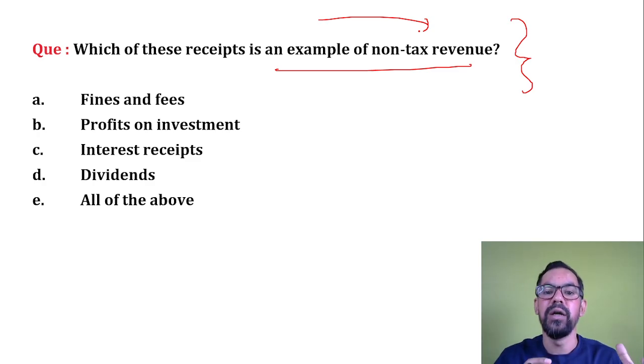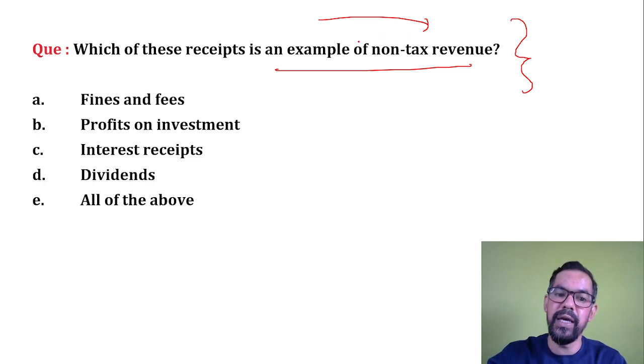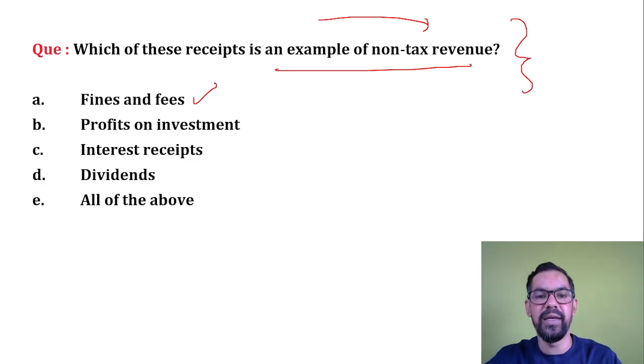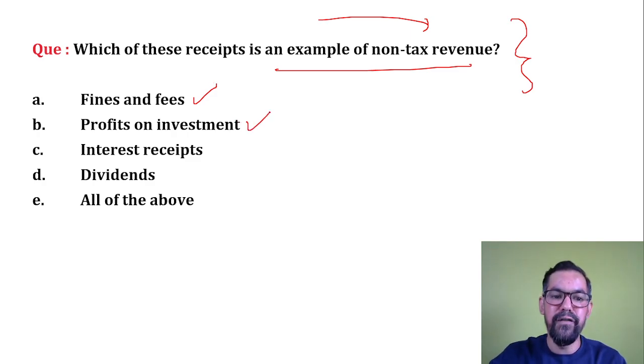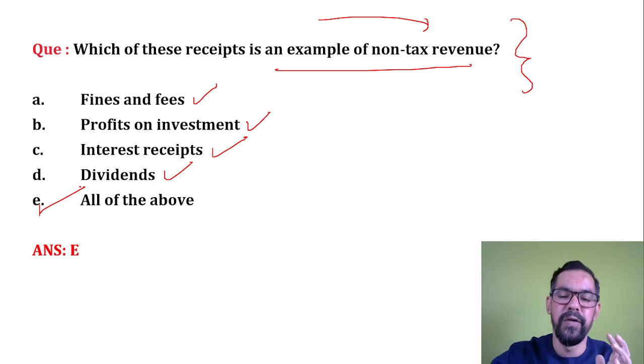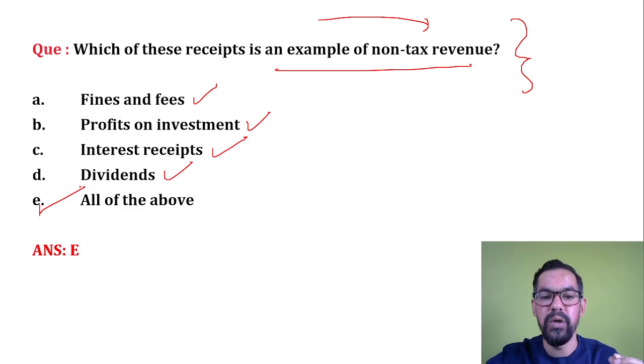So fee and fine are part of non-tax revenue, like challan and all these things. Profit on investment, again interest receipt, dividend. So what will be your correct answer? All of the above. See, these are generally all part of your non-tax revenue components.